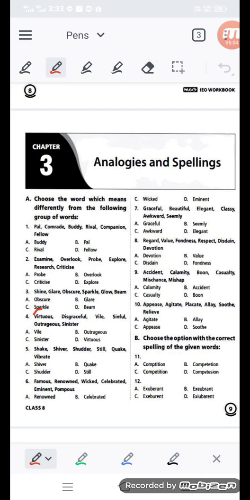This is the positive word, so only one positive word is coming with all these negative words like disgraceful, vile, sinful, outrageous and sinister. So then you have to take out this one. Whatever it is, positive or negative, if it is in the odd category, then you have to sort it out, and in this way you will do your answer.